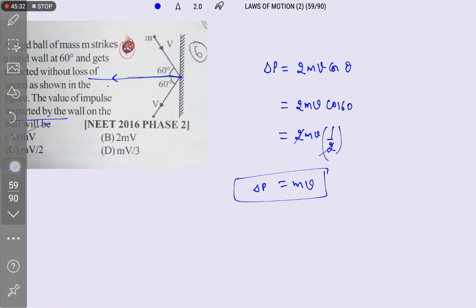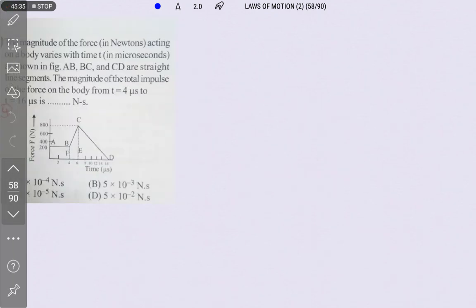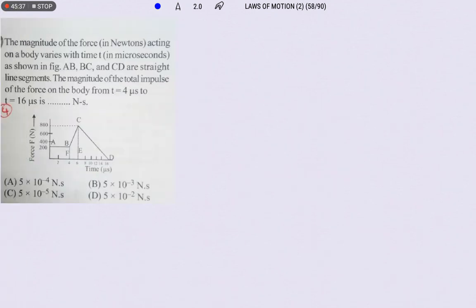Let us see the next one also. Right, it is also based on the graphical question related to the force and time graph. The magnitude of force acting on a body varies with the time in microseconds. That is, this is given in microseconds. Micro stands for 10 to the power of minus 6. Right. AB, BC and CD are straight line segments. That means the force is varying uniformly.